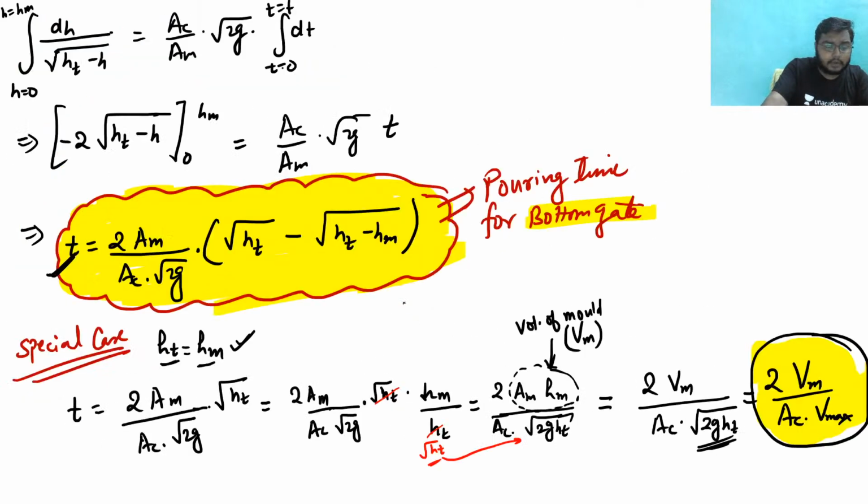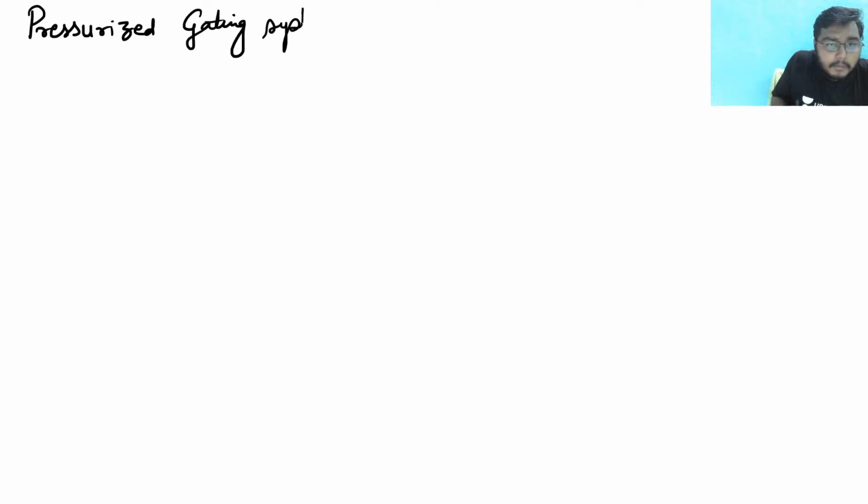And based upon that, we have the pressurized and unpressurized gating system. Just I am writing it. Pressurized gating system and unpressurized gating system.